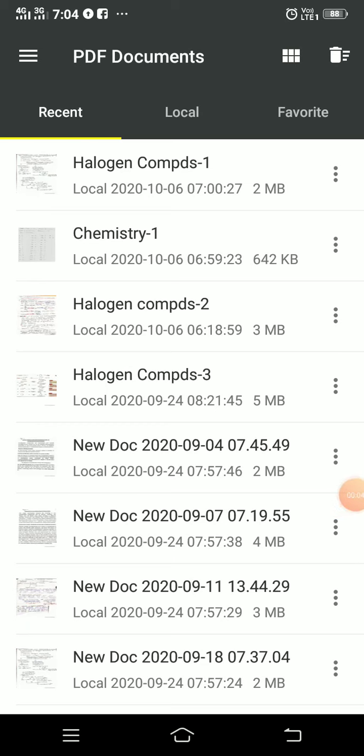With the starting of organic chemistry and the first chapter, haloalkanes and haloarenes, I would like to tell you four things which are very important in organic chemistry.